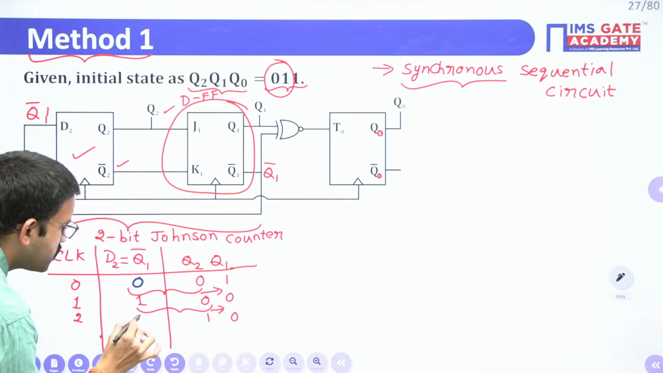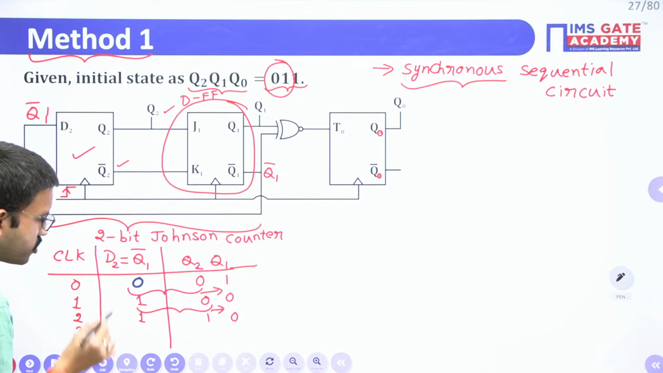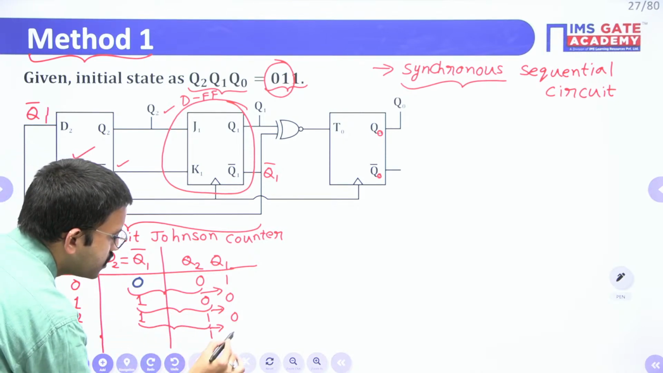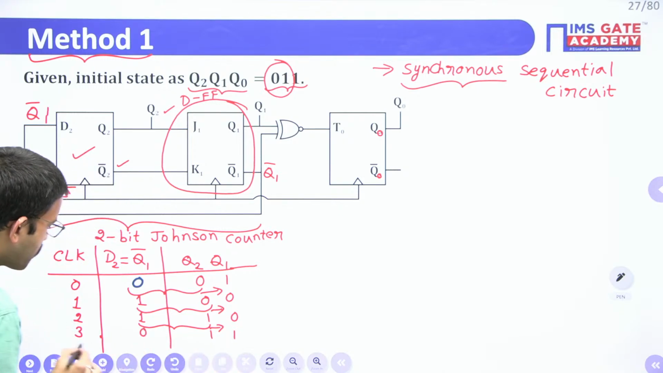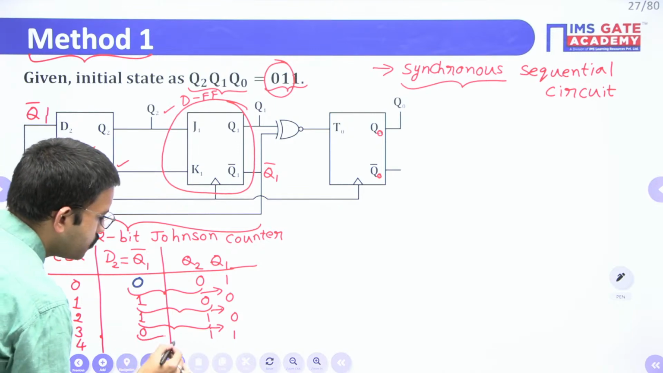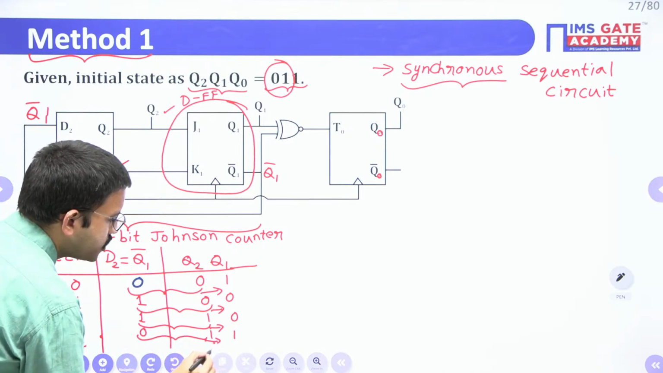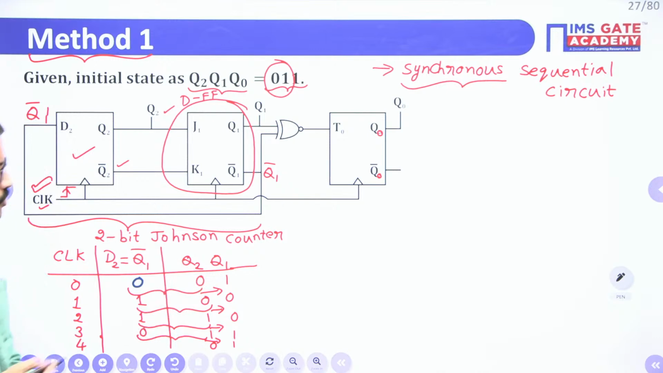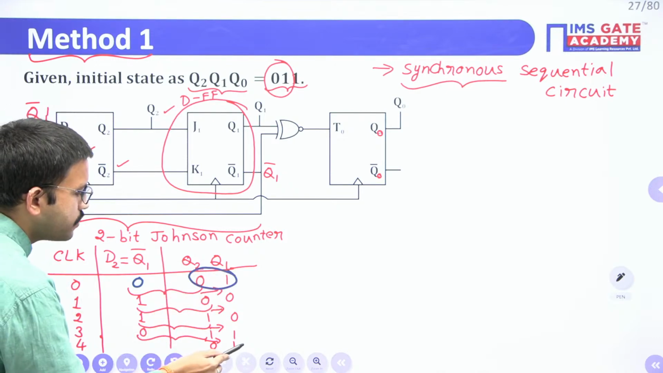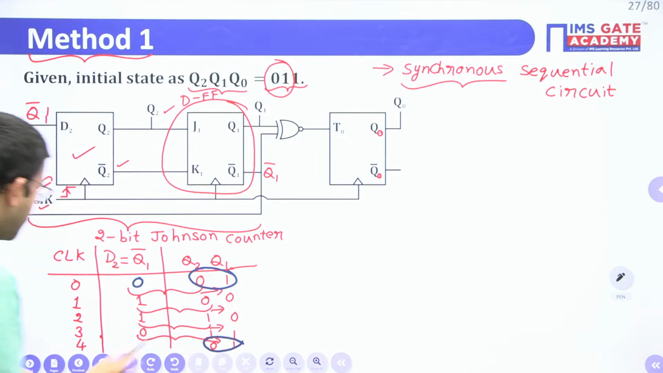Now 0 bar is 1. Third positive edge of the clock pulse, these 2 bits get right shifted, and you will get 1, 1. The complement of 1 is 0. If you apply the fourth clock pulse, what will happen? These 2 bits get right shifted, so you will get 0, 1. Now if you observe carefully, initially we assumed 0, 1, and you are getting the same state after applying the fourth clock pulse.